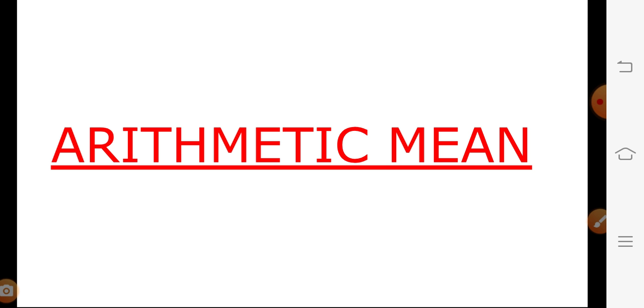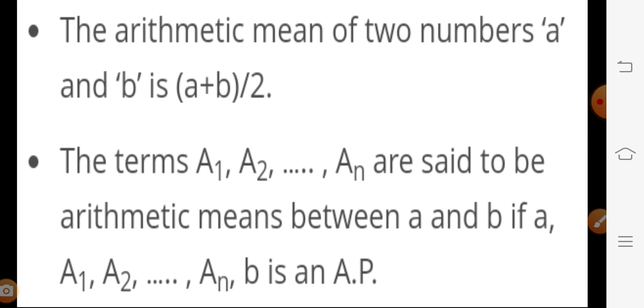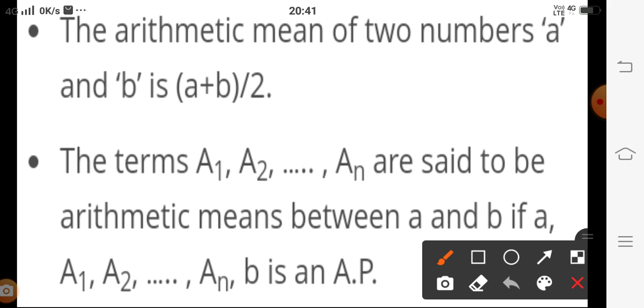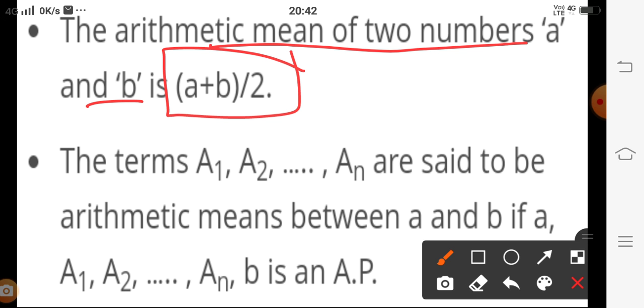And here we have the concept, from class 9th, of arithmetic mean and arithmetic means. I have already told you that it is similar to the average or the mean, which we have already found in class 10th. If two numbers are given, how will you find the average? We add the two numbers and divide the value by 2. The same here: if you consider two numbers a and b, and you have to find the arithmetic mean between them, then it is equal to a plus b upon 2.